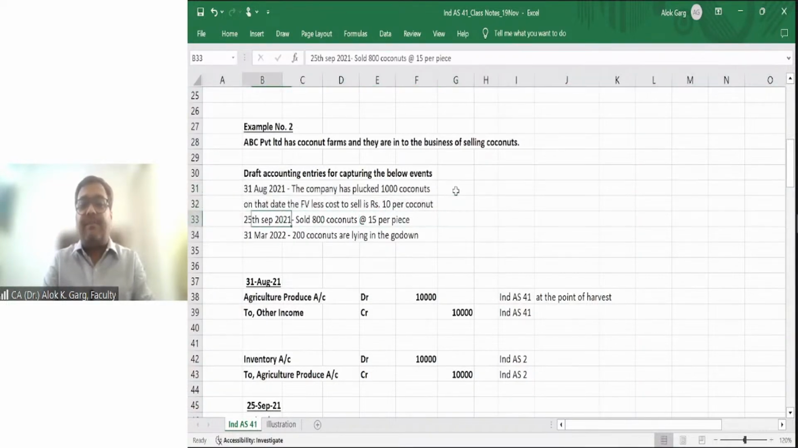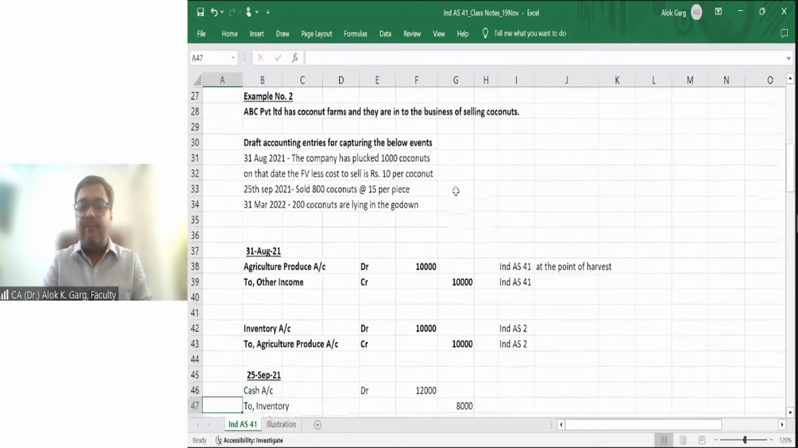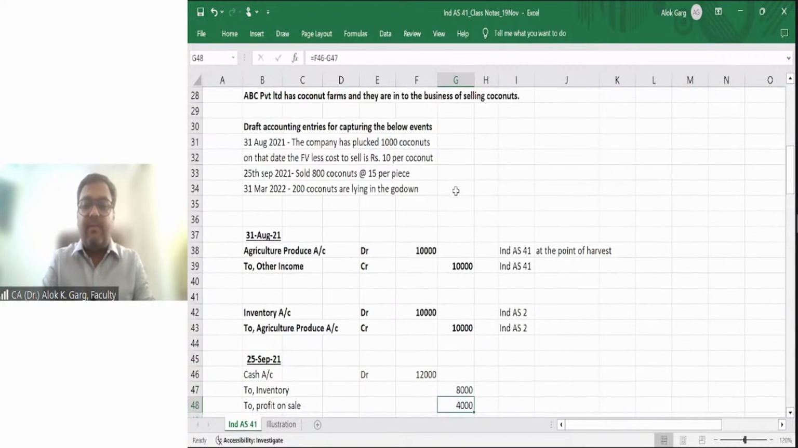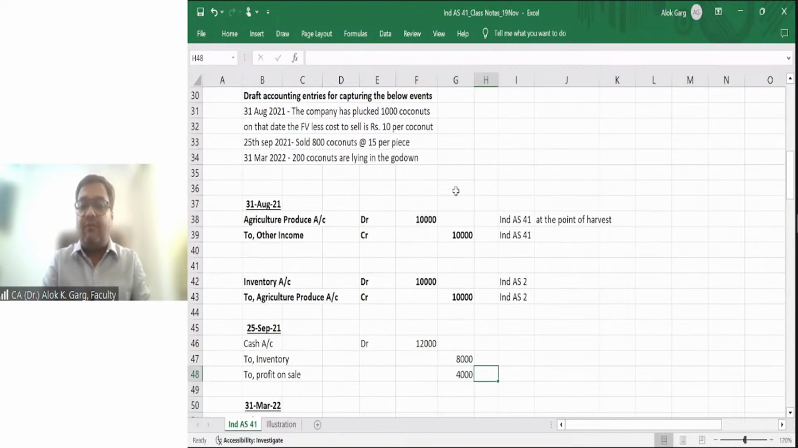Now on 25th September, the company has sold 800 coconuts at 15 rupees per piece. What is the accounting? Bank account debit, 800 into 15. Cash account debit 800 into 15. Inventory credit, 800 coconuts multiplied by 10 rupees. Then there is a profit on sale of 4,000 rupees. This is the accounting entry.